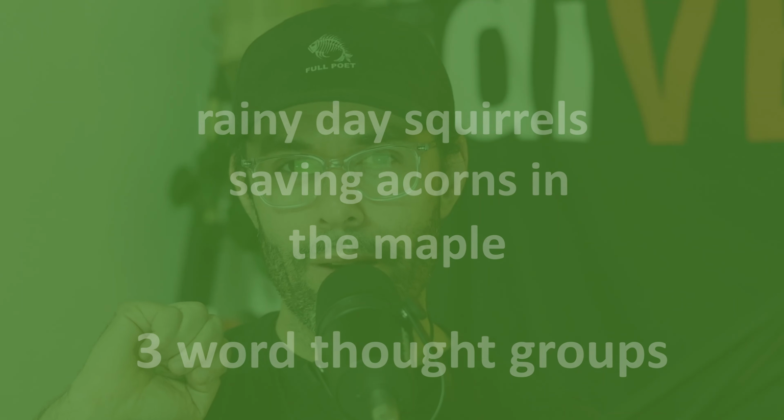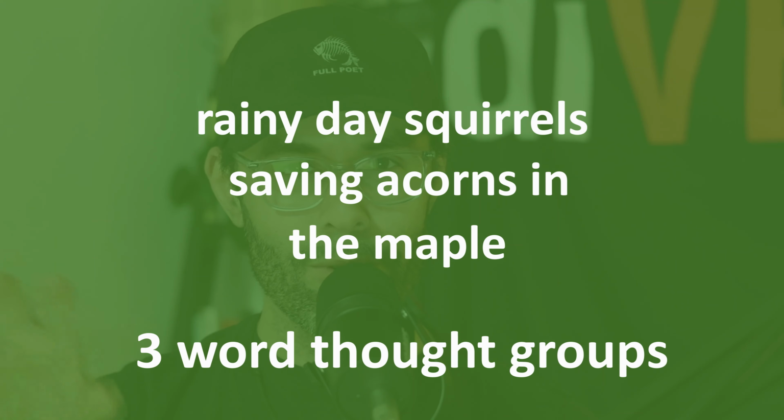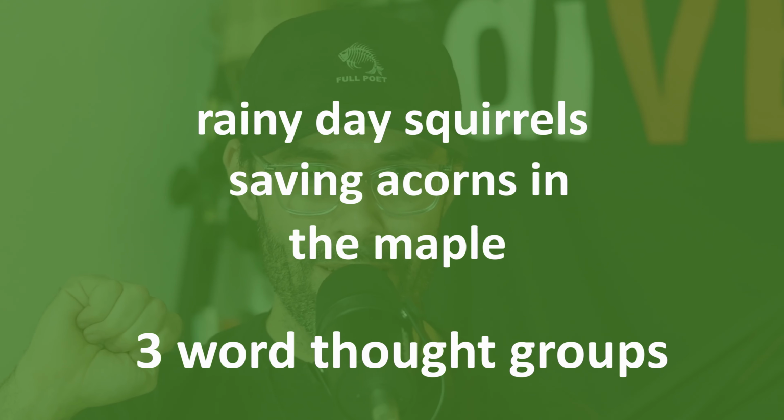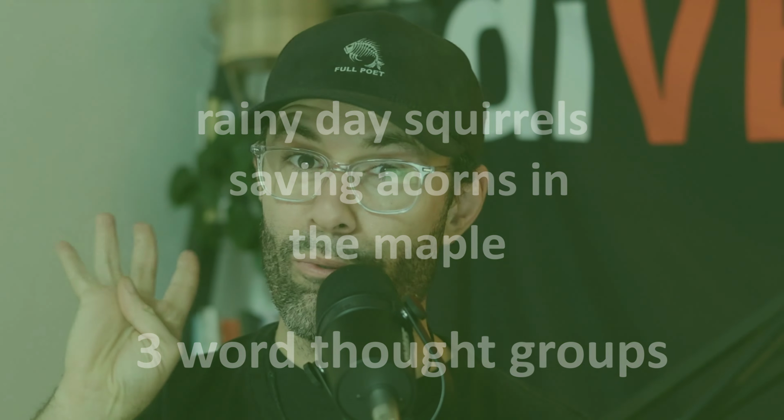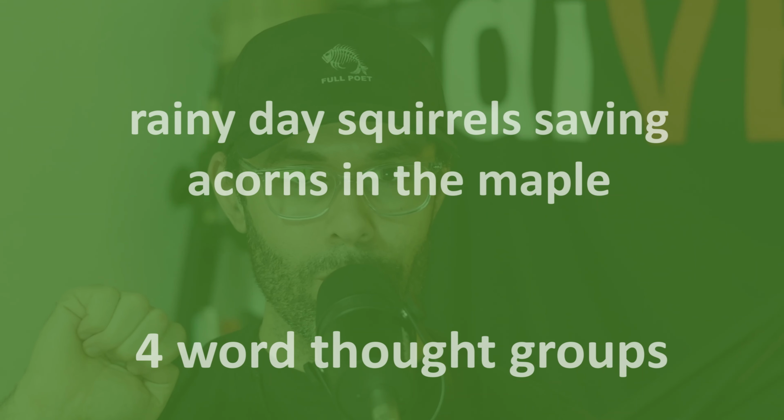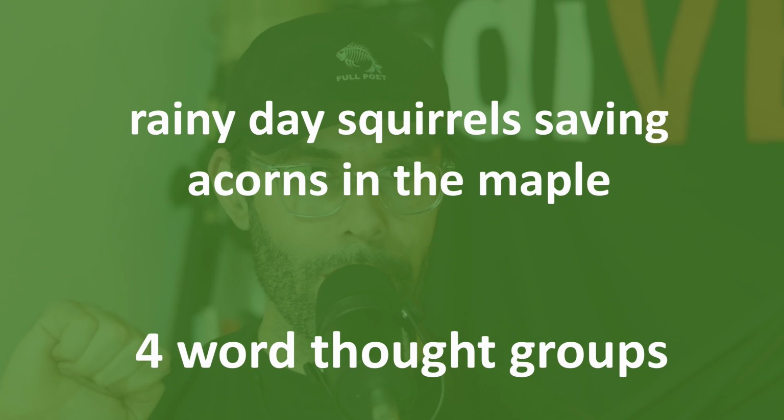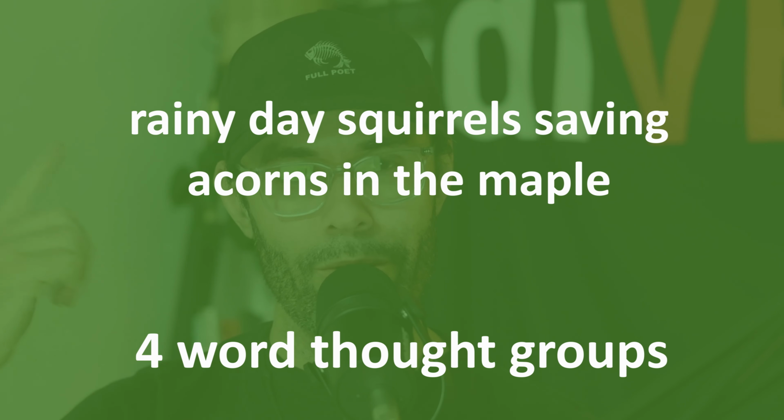Okay, let's now try doing three-word thought groups and seeing how that sounds. Rainy day, squirrels saving acorns in the maple. Let's now experiment with four-word thought groups. Rainy day, squirrels saving acorns in the maple. Do you see that now we're starting to flow a little bit more, right? Let's now try doing 5.